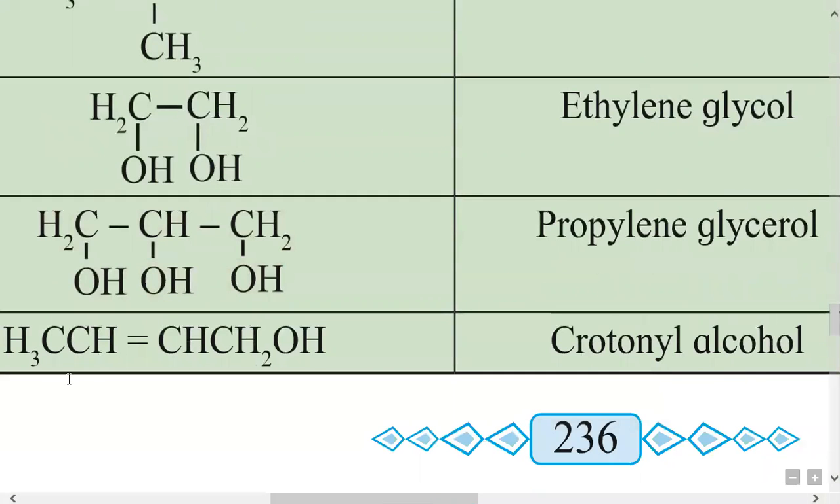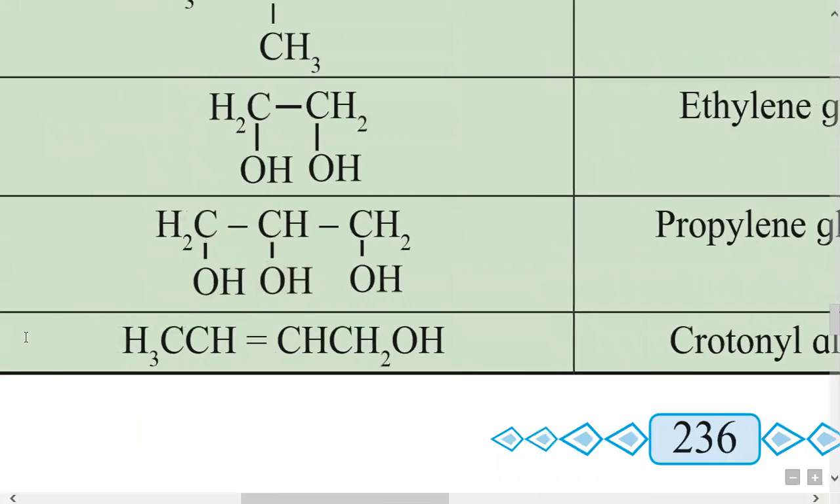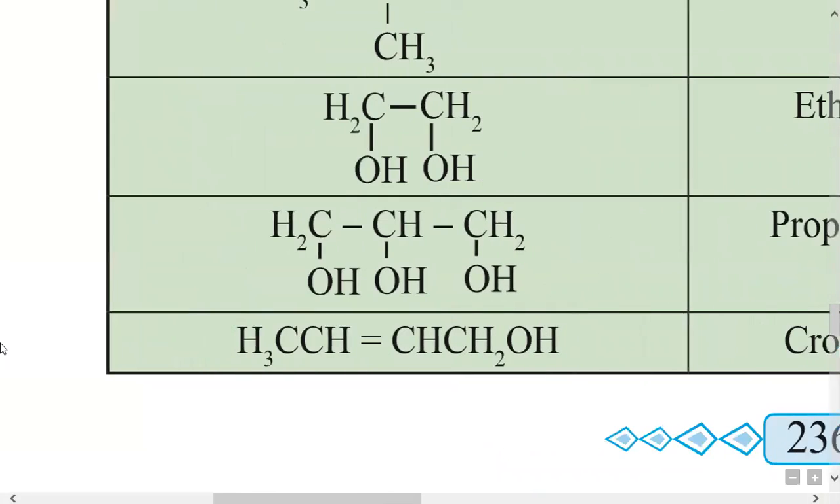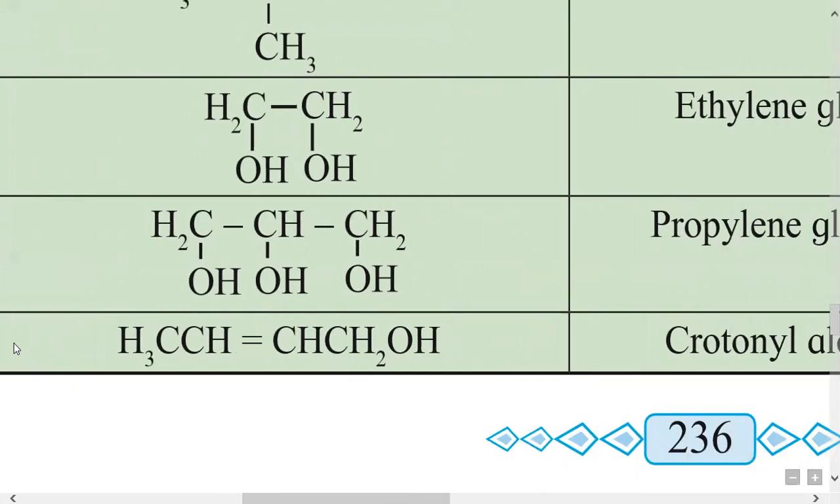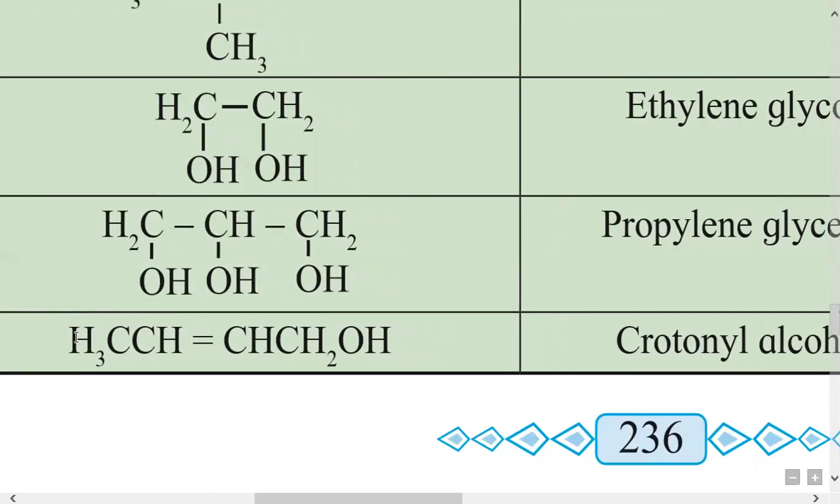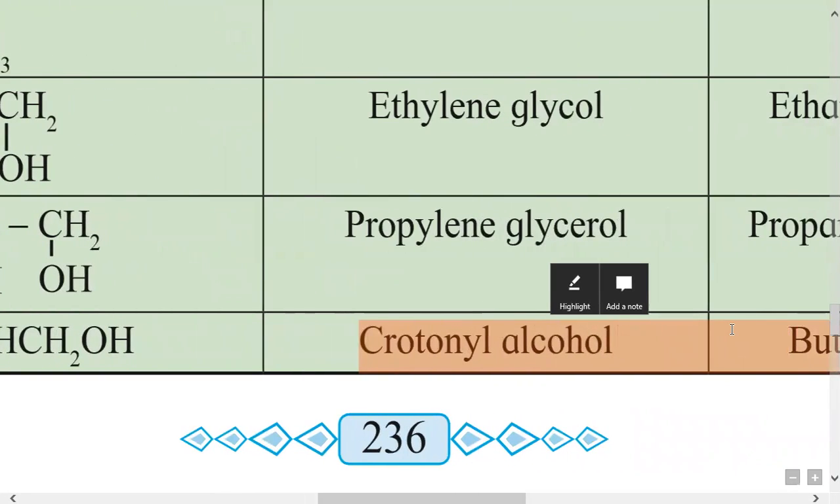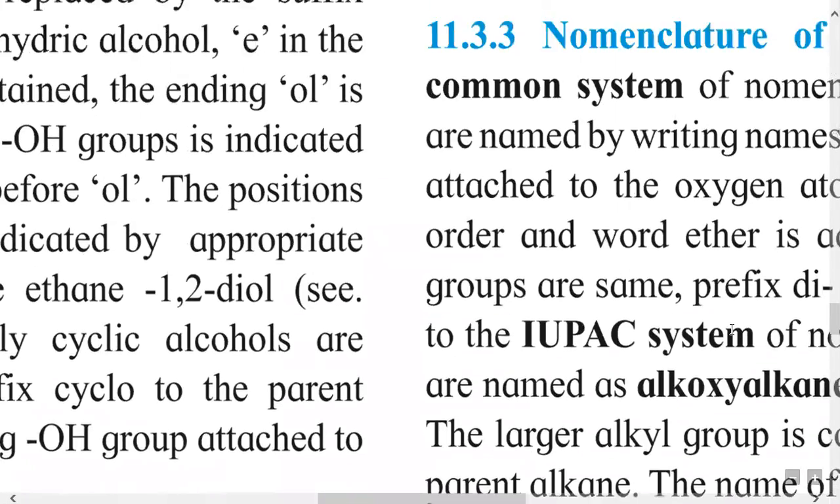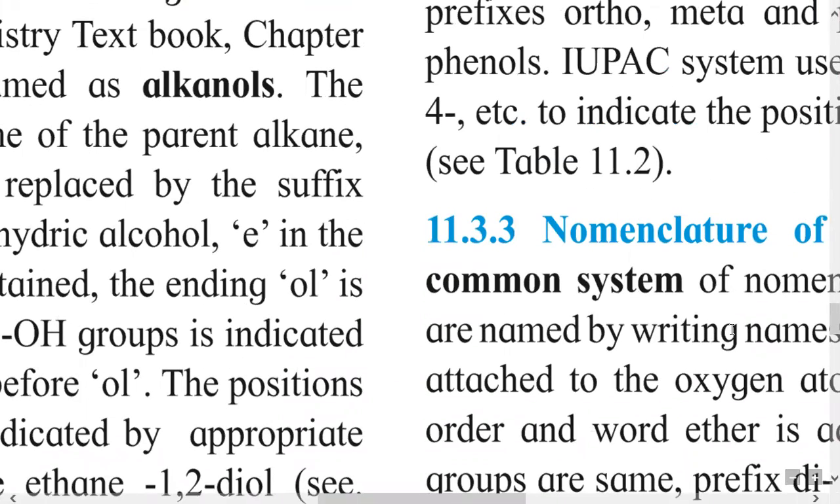The next example is a 4 carbon alcohol with a double bond present. It is CH3CH=CHCH2OH. It is commonly called crotonyl alcohol. In this way, the common names of alcohols are given. These names are also called trivial names.